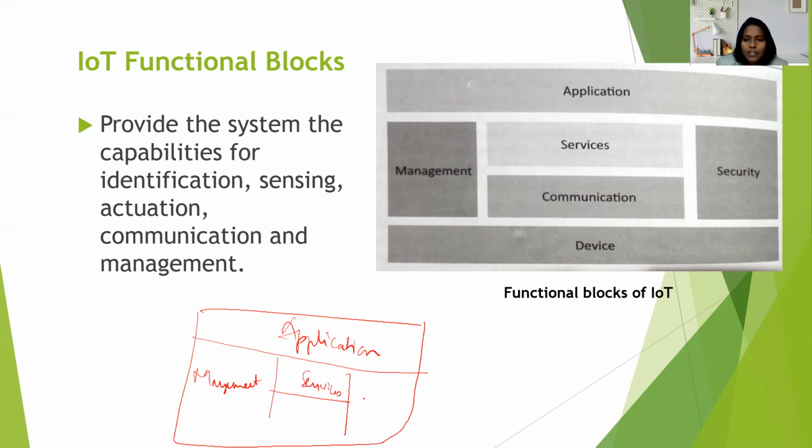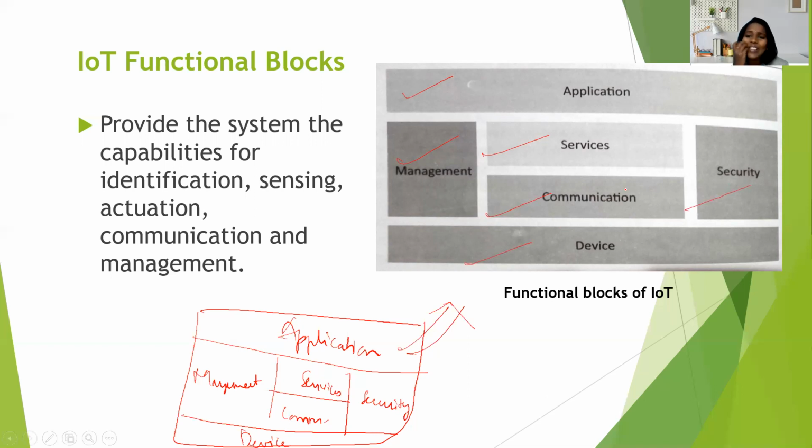Security is present, the communication layer is present, and the very first low level is the device. I have drawn the same thing here, but I don't know whether you can view it or not, that's why I clarified it. So this IoT functional block has these blocks: application, management, services, communication, device, and security.